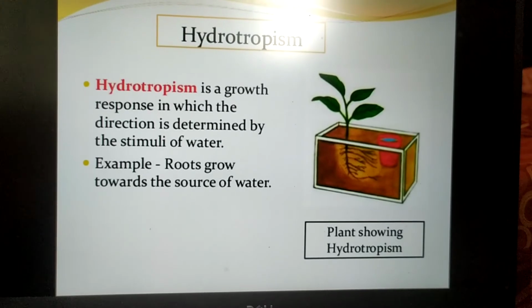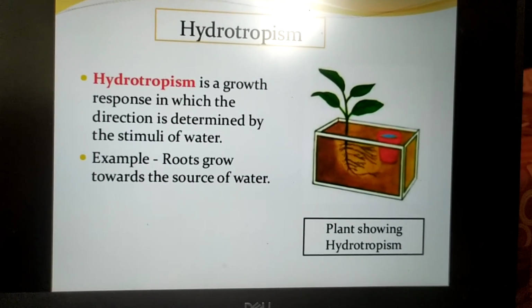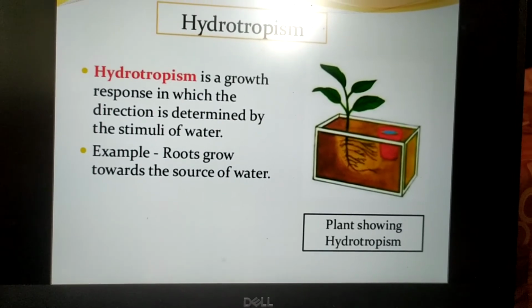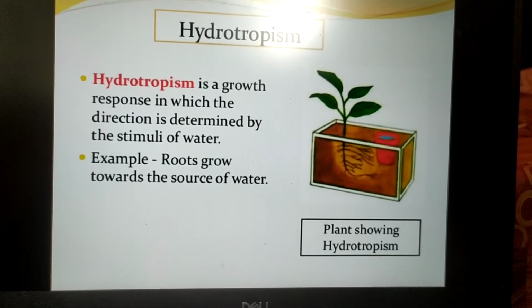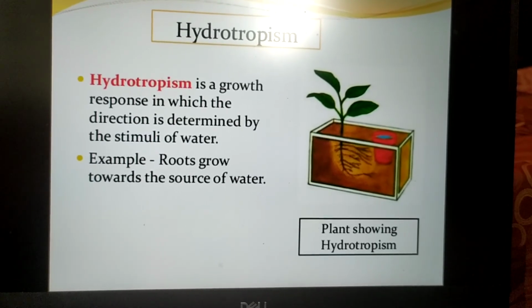Hydrotropism. Hydro means water. So hydrotropism is a growth response in which direction is determined by the stimulus of water. Like some plants grow towards the water. Roots grow towards a source of water. So plants exhibit positive hydrotropism.